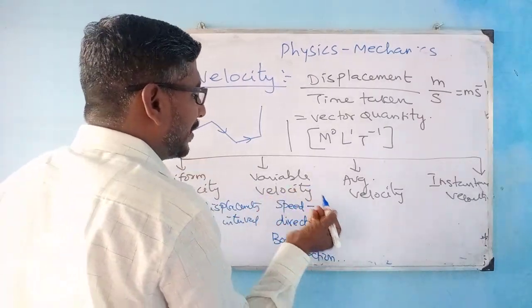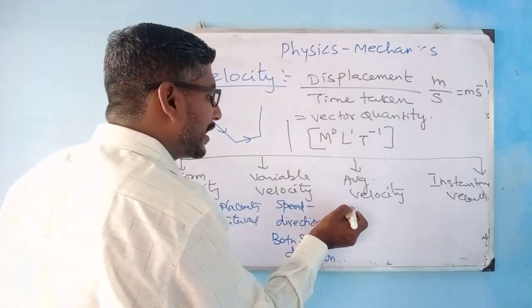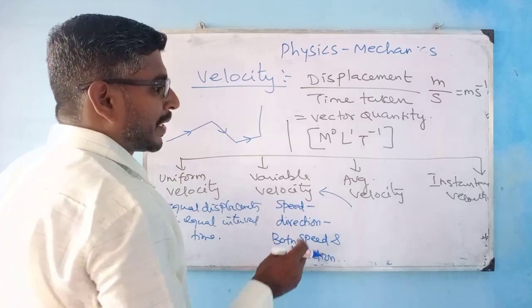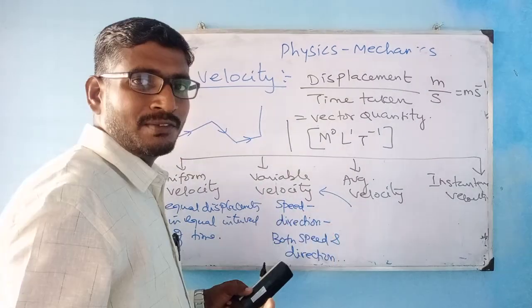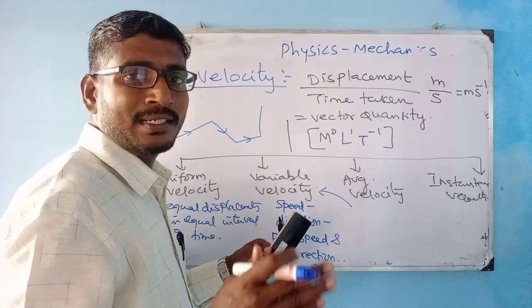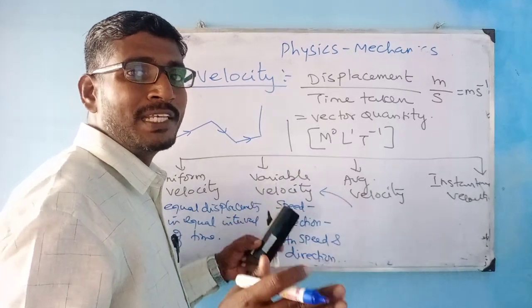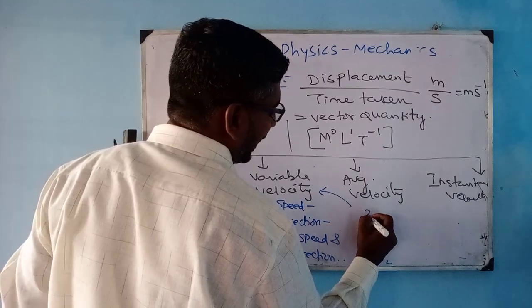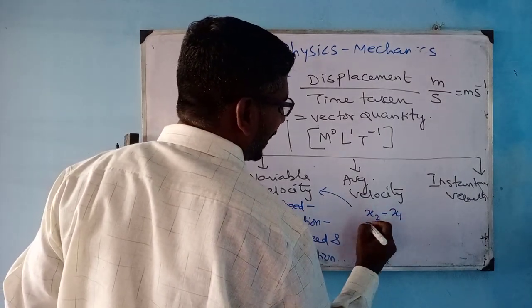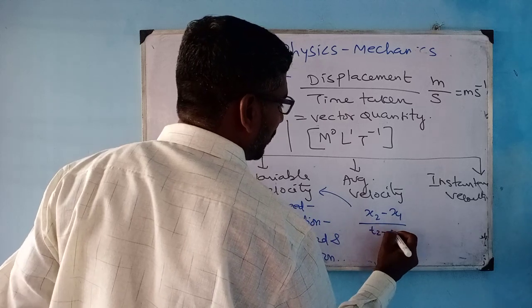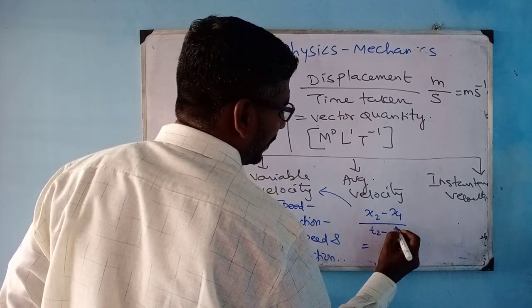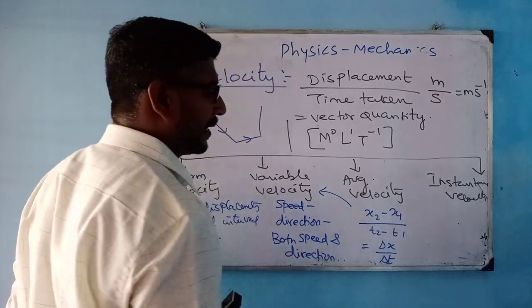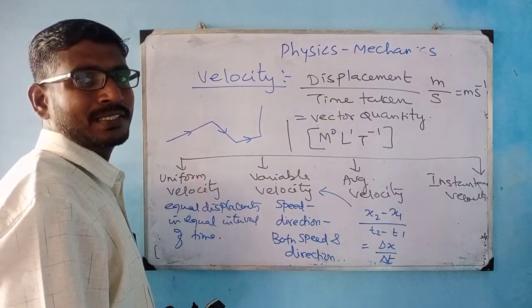And average velocity, for an object moving with variable velocity. If you want to calculate the average velocity, it is the total displacement covered in each and every segment. You have to put everything together, that is x2 minus x1, final minus initial position, by t2 minus t1, which is equal to this difference del x by del t, which is your average velocity.